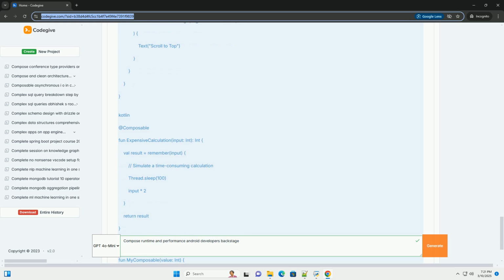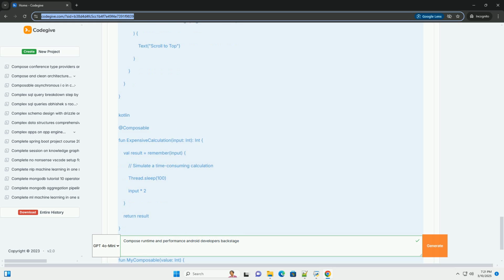Profiling and debugging. Use Android Studio's profiler to identify performance bottlenecks in your Compose code. The profiler can show you CPU usage, memory allocation, and recomposition counts. Compose compiler metrics: enable Compose compiler metrics to analyze the stability of your composables and identify potential issues that could lead to unnecessary recompositions.